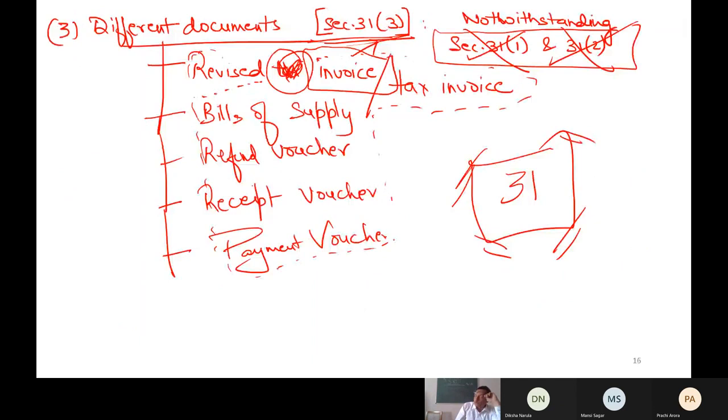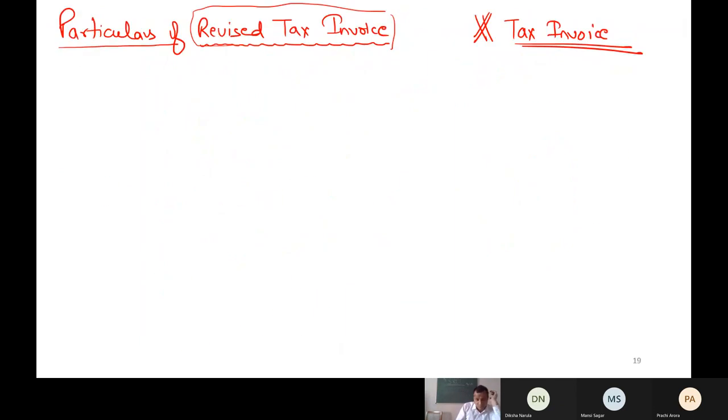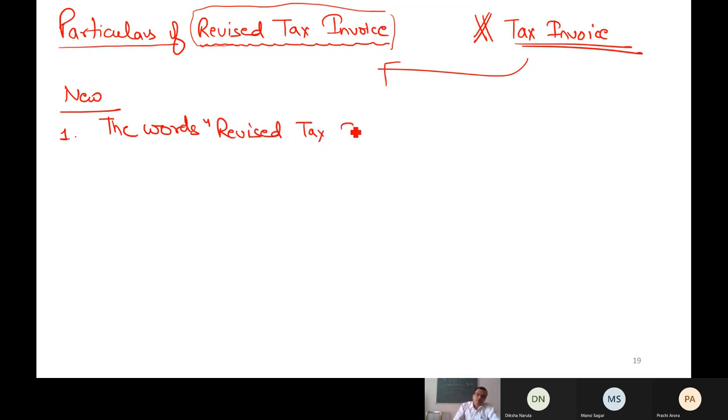So what new things should you mention? Tax invoice particulars are same. The new points are what? First point, these words must be mentioned: the words 'revised tax invoice' must be indicated prominently. मतलब बिल पे दिखना चाहिए ये कि हाँ भाई ऐसा कुछ लिखा हुआ है.